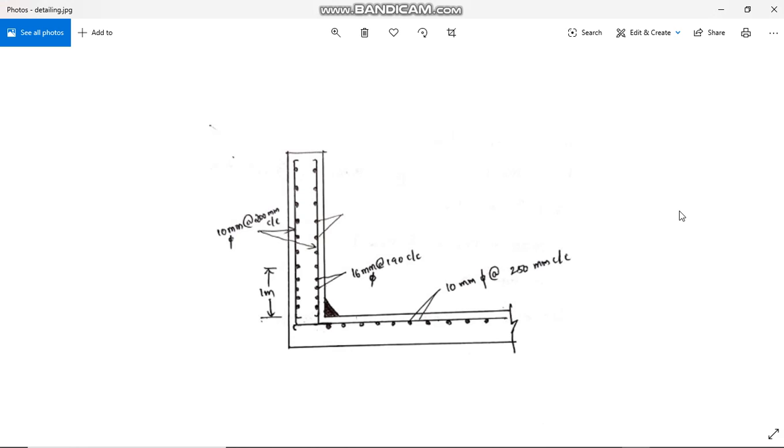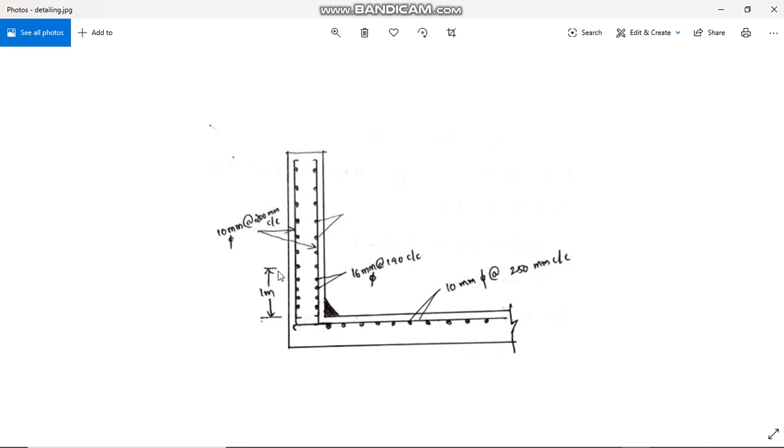So this is all about the detailing diagram. We are providing a joint sealing here in order to assure that there is no leakage of water from the water tank. Okay, so here we have already said that we provided hoop reinforcement.